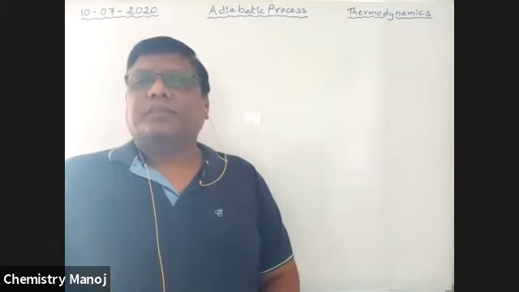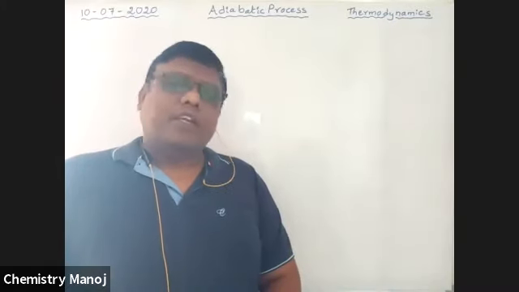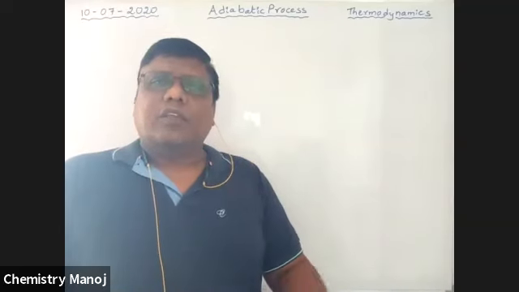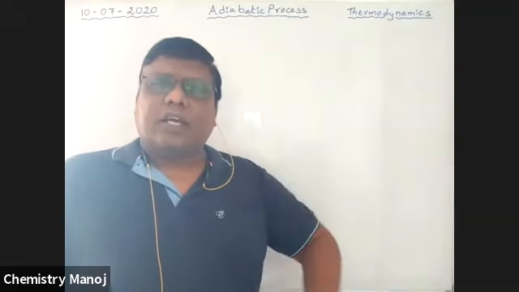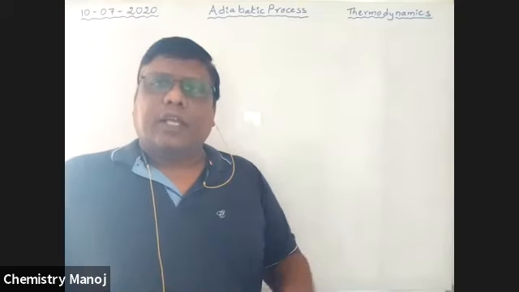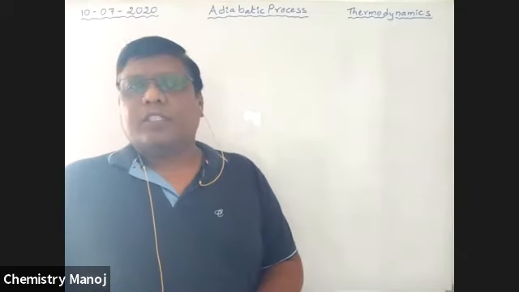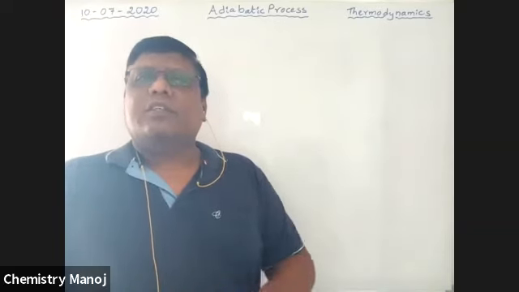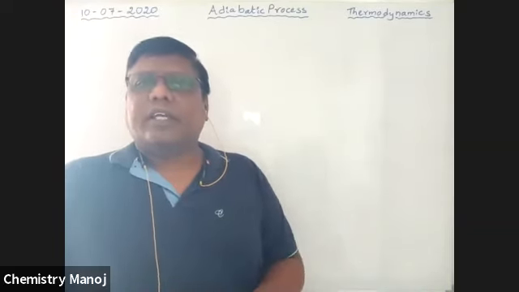Adiabatic process. It is very, very important in thermodynamics. So what are the different relations? What is the work done, either in a reversible or an irreversible process? What are the different formulas used in the adiabatic process?